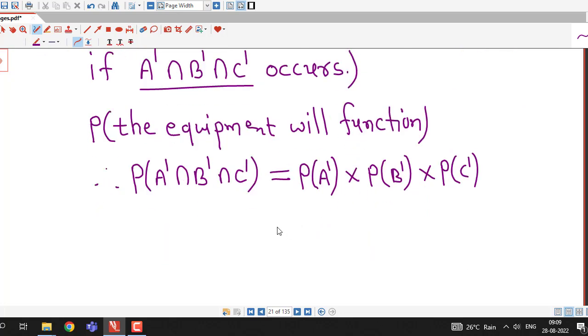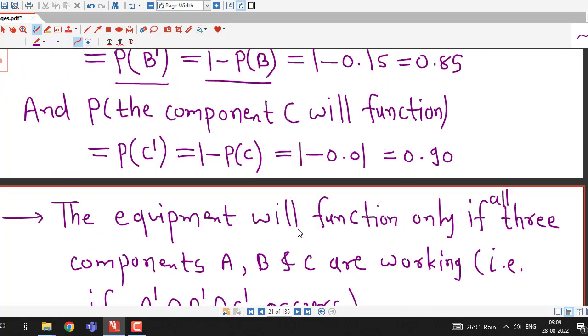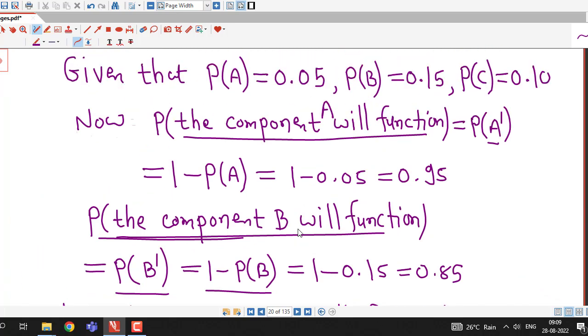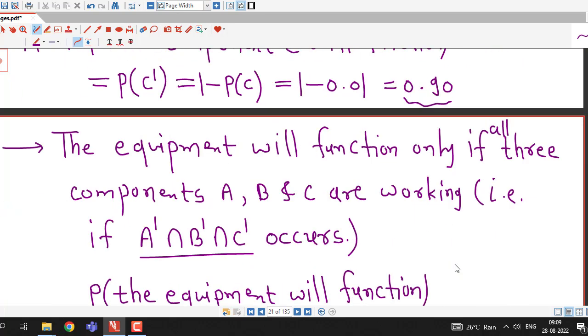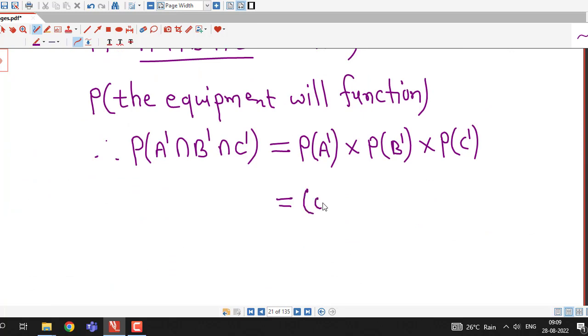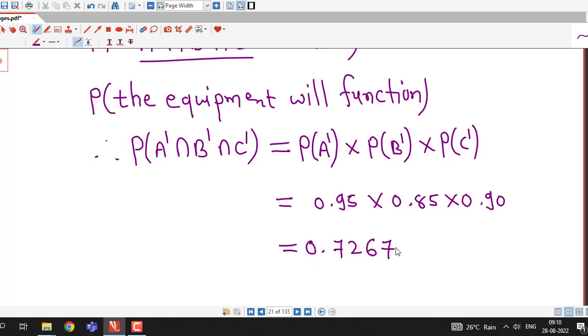And here we have obtained all these probabilities. Probability of A dash is 0.95, probability of B dash is 0.85 and of C dash is 0.90. So 0.95 into 0.85 into 0.90, and let me calculate this, and this turns out to be 0.72675.